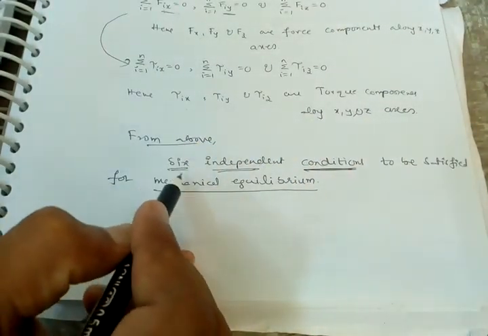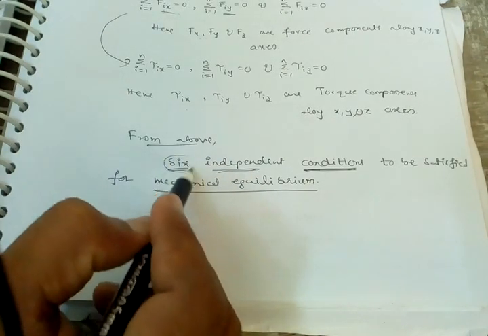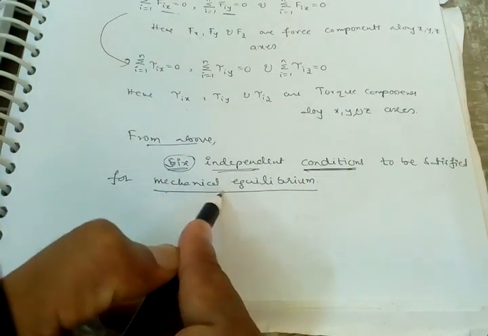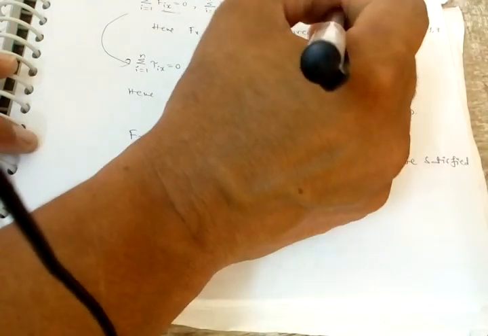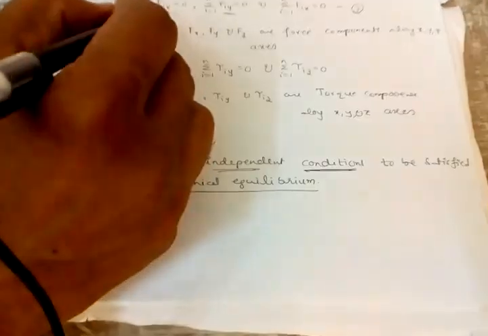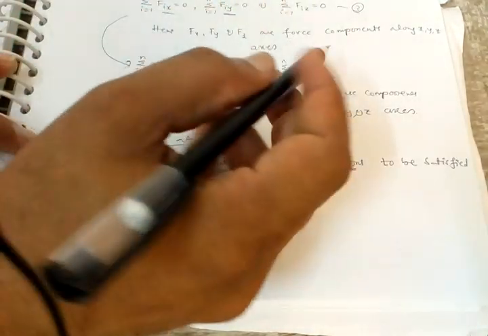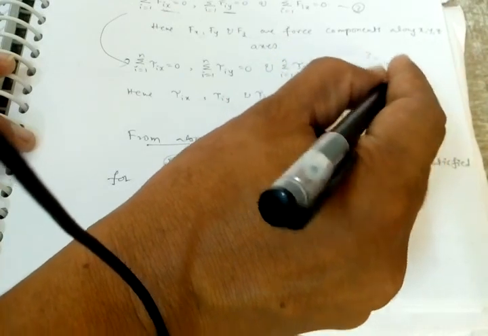From the above, there are six independent conditions to be satisfied for mechanical equilibrium. There are three conditions for forces and three conditions for torques, total 3 plus 3 equal to 6.